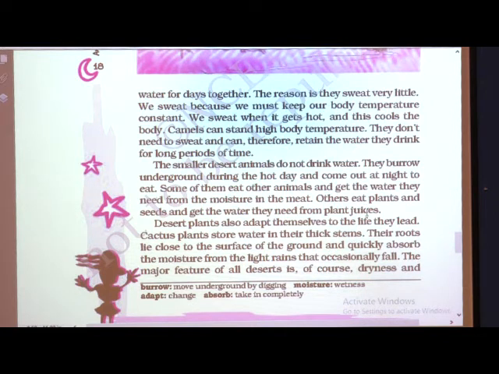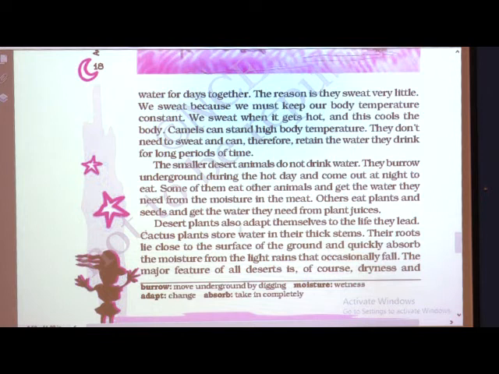See, sometimes what happens, you do not have water at home, or you have some particular fruits. That time, what do you do? Yes, you prepare the juice of those fruits and drink it. So, it is just an adjustment for that particular time, but such animals, from birth to the end of their life, are drinking just plant juices or eating the flesh of other animals, and by that only fulfill their body's water need.